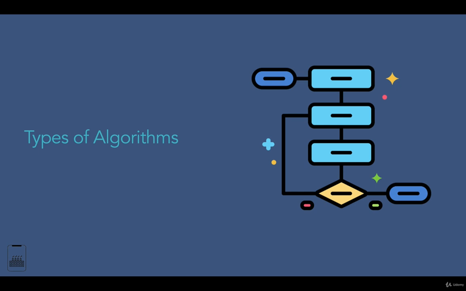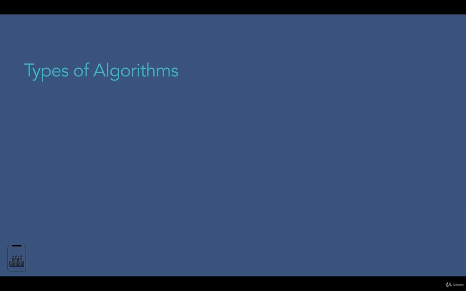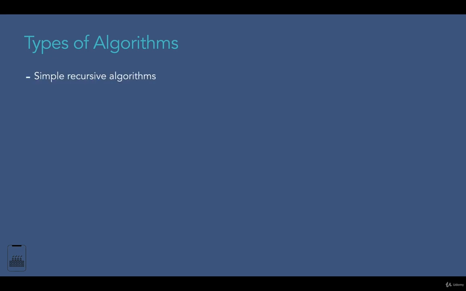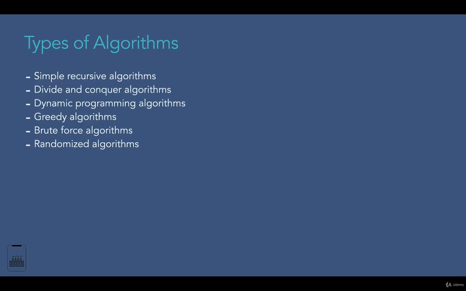Algorithms can be classified based on the problem they are trying to solve, such as sorting algorithms, searching algorithms, and so on. Or they can be classified based on the problem-solving approach. Here we are just grouping together the algorithms that use a similar problem-solving approach. The purpose is to highlight the various ways in which an algorithm can be attacked. Based on this criterion, algorithms can be classified as simple recursive algorithms, divide and conquer algorithms, dynamic programming algorithms, greedy algorithms, brute force algorithms, and randomized algorithms.